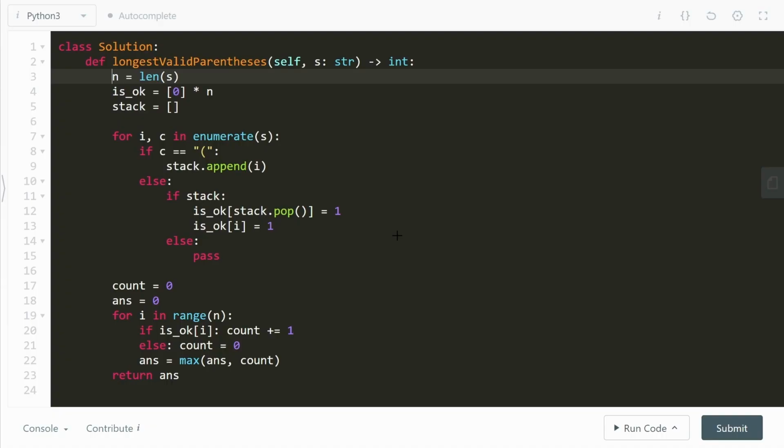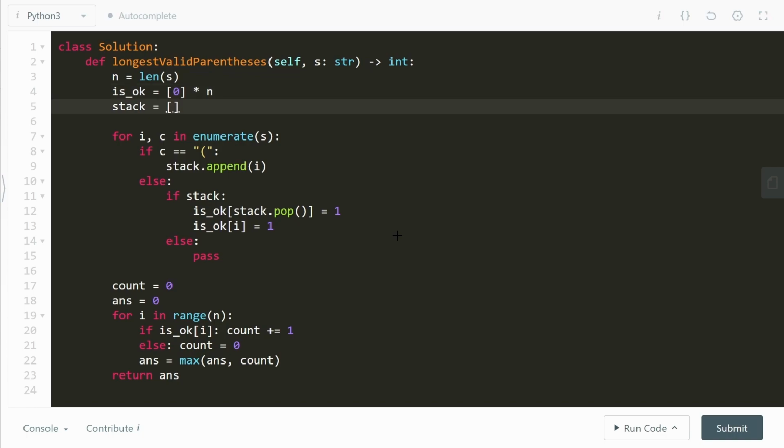All right, since there is not a lot to go on, let's go ahead and just build up our logic from the previous question. As with the previous one, we'll set up an isOK variable that is going to be all zeros of length n. In other words, it is going to say that, you know what, I'll assume none of the brackets, opening or closing, ever get satisfied. All of them are zeros.